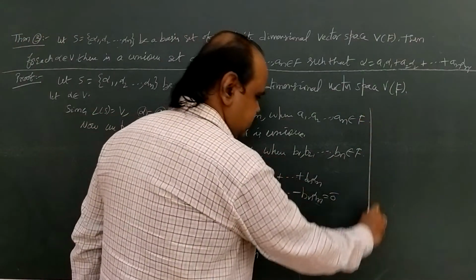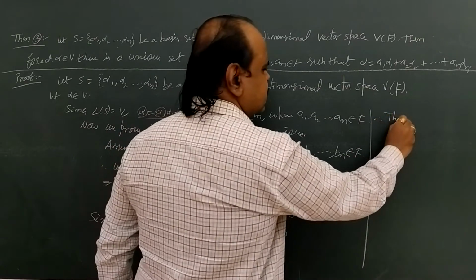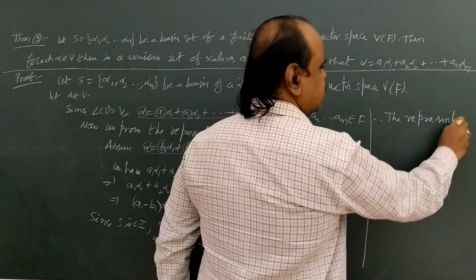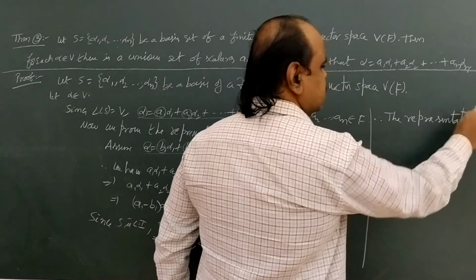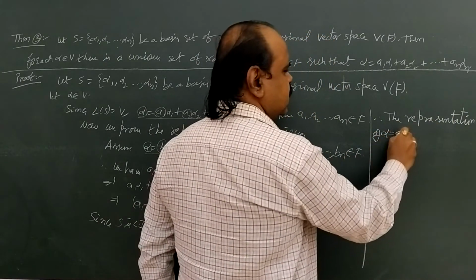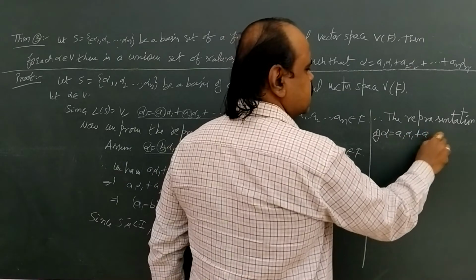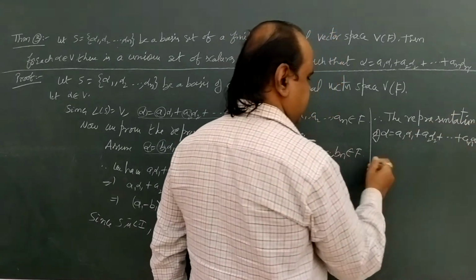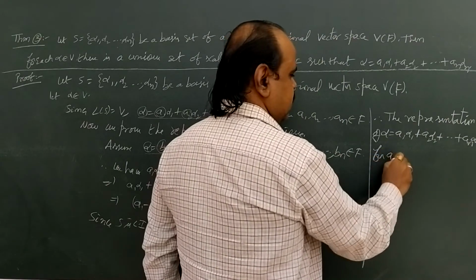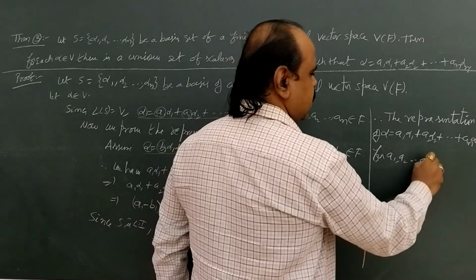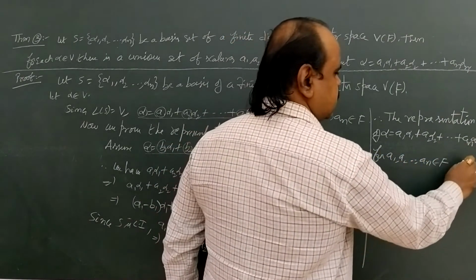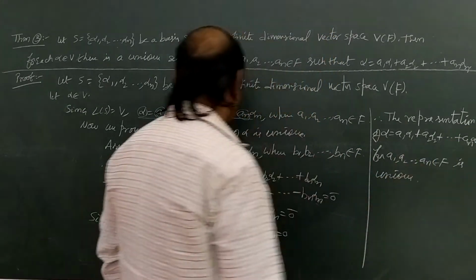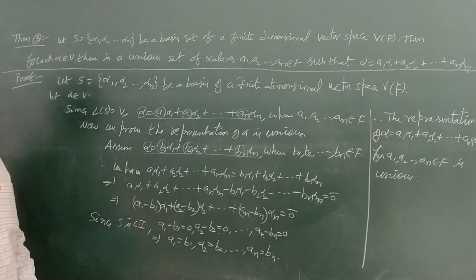Therefore the representation of alpha equal to a1 alpha 1 plus a2 alpha 2 plus and so on plus an alpha n, for a1, a2 and so on, an belonging to capital F, is unique. That representation is unique. This is the theorem.